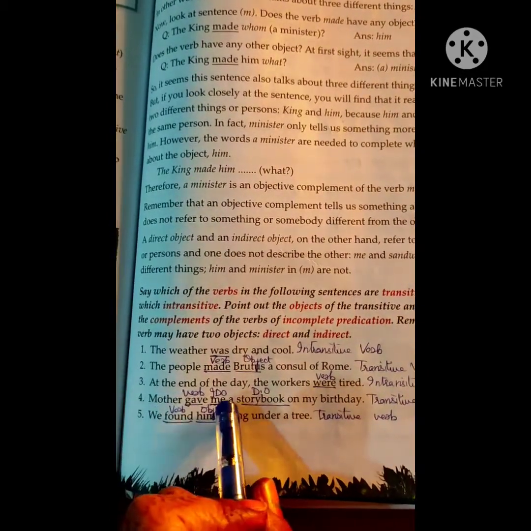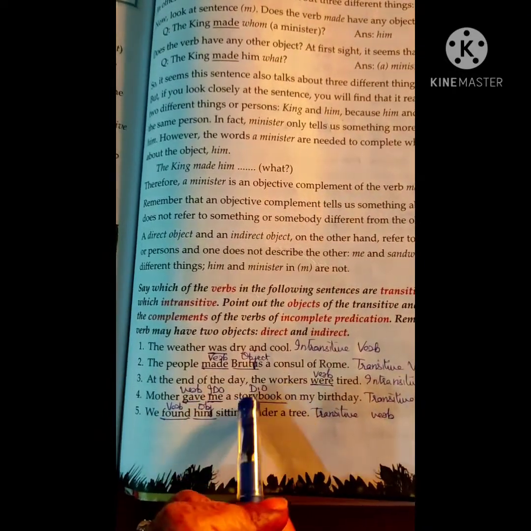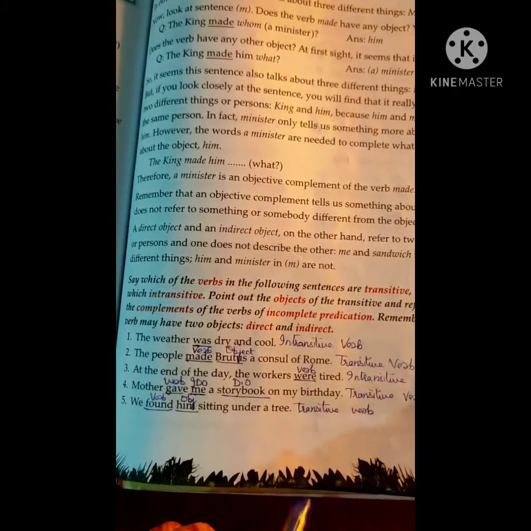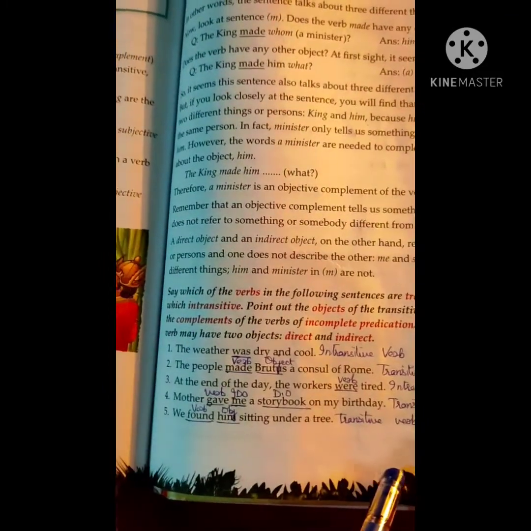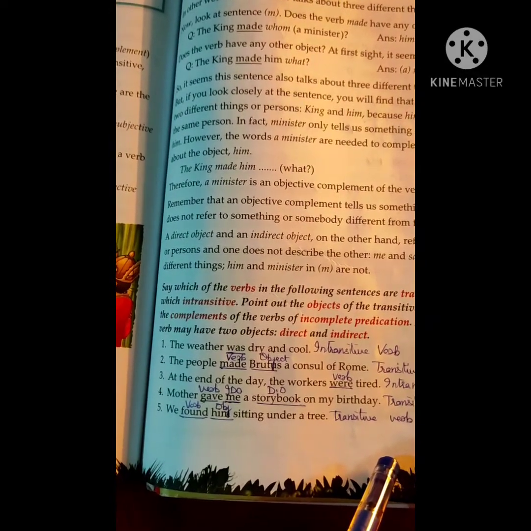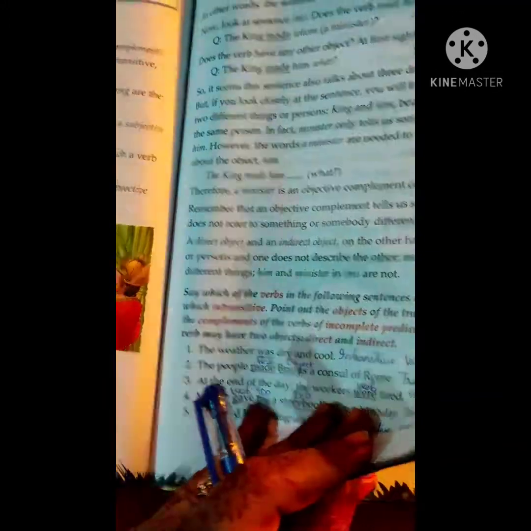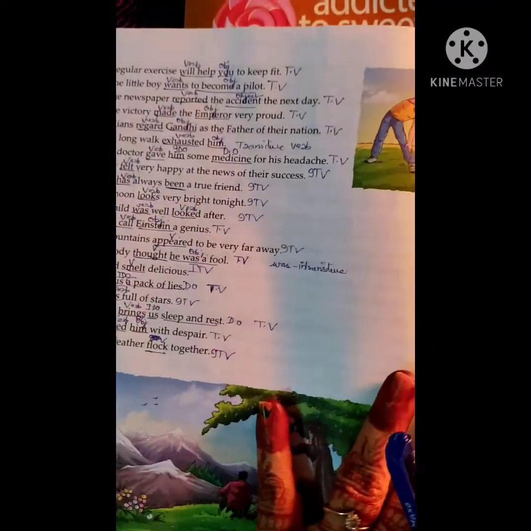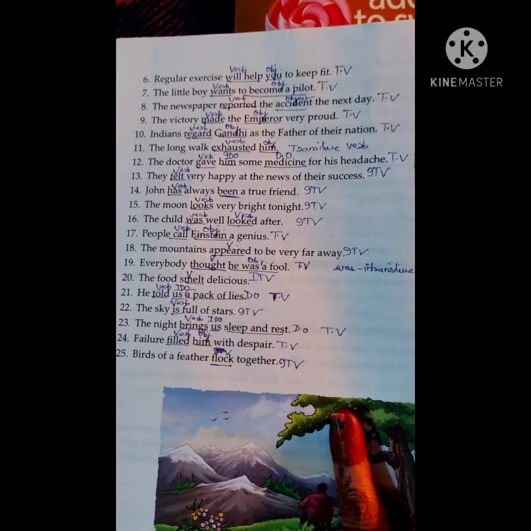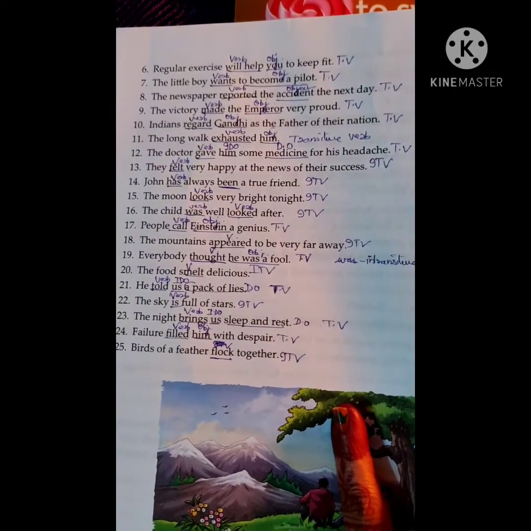Mother gave whom? Me. So it's an indirect object. Mother gave what? A storybook. So it is direct object. So the sentence has direct and indirect object. It is transitive verb. We found him sitting under a tree. Found is transitive verb. Him is object. The sentence is transitive verb. Regular exercise will help you to keep fit. Will help, verb. You is object, then the sentence is transitive verb.